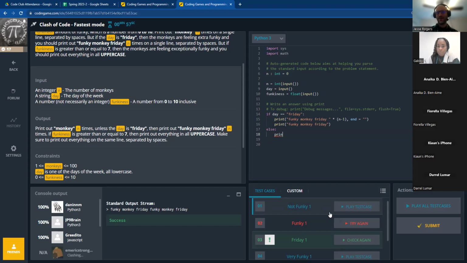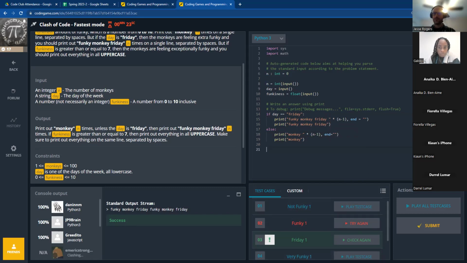So else we're going to print monkey times n, and actually times n minus one, right? Because I want the spaces otherwise, and I have to put an end equals. It automatically would do a next line, but if I don't want it to do that, then it's going to have to be that.